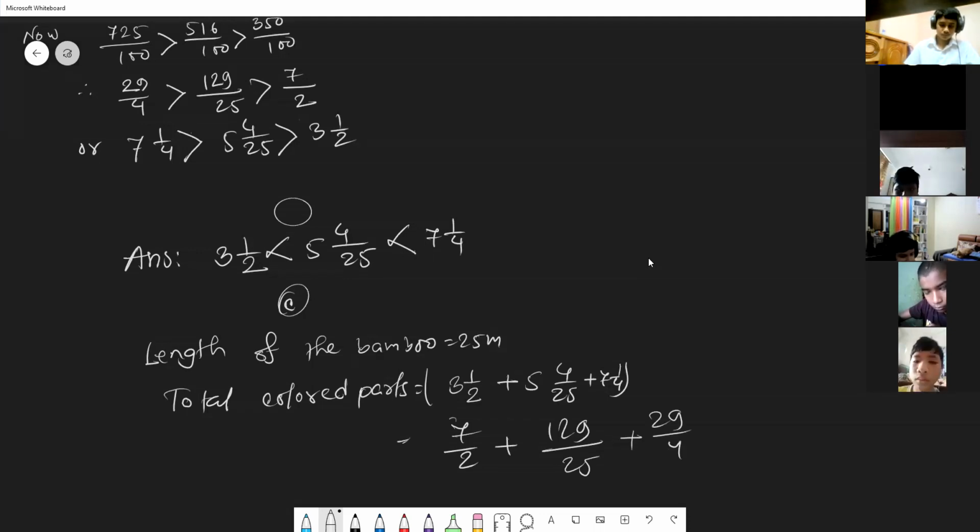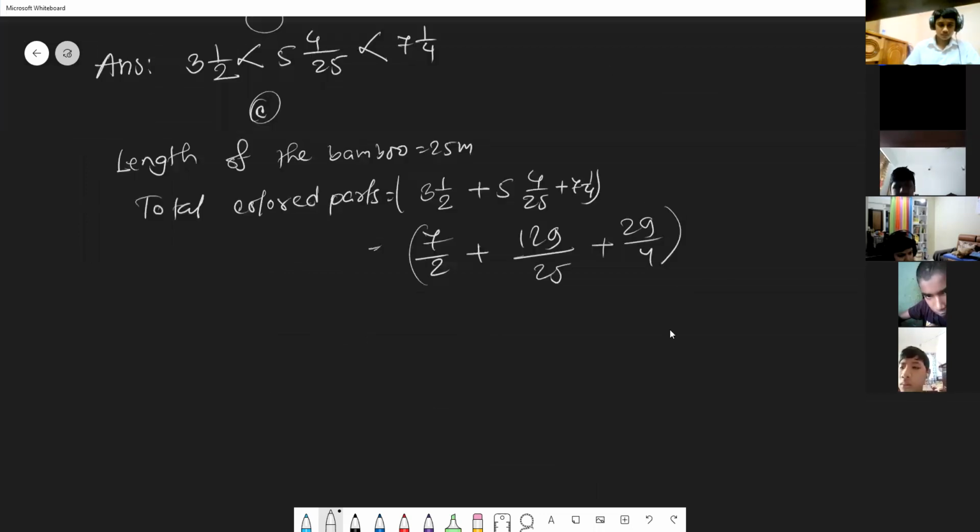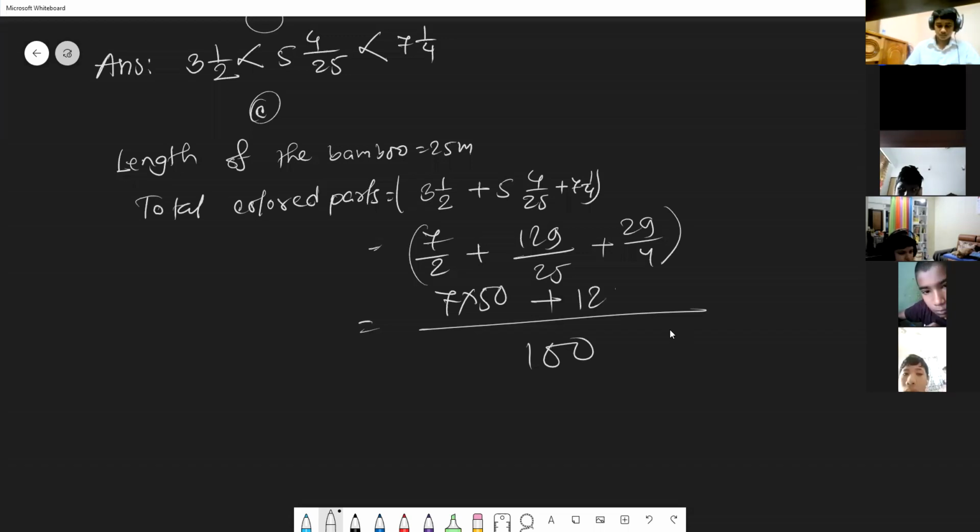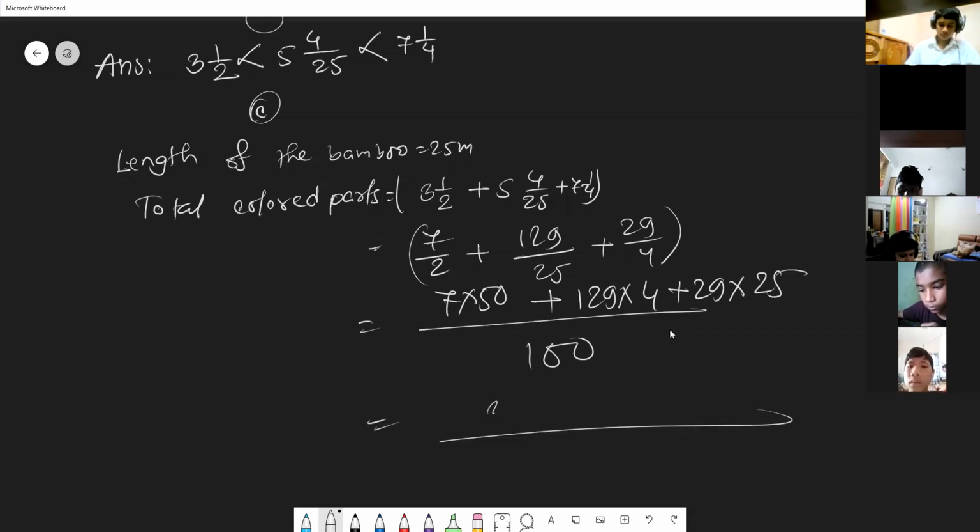Already we have done LCM in the previous math, so we can write the LCM directly. This LCM is 100. Now 7 multiply 50, plus 129 multiply 4, plus 29 multiply 25. So 7 times 50 is 350 plus, what will be the answer? 725, is it? 725. Plus, then what is the next answer? It's 516. 516 divided by 100.